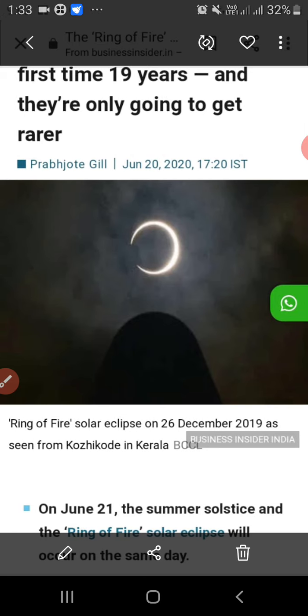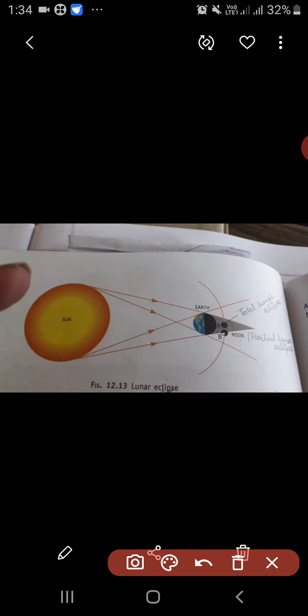Now children, next is lunar eclipse. So what is lunar eclipse? In a lunar eclipse, the shadow of the earth falls on the moon. You can see children, when the sun, earth and moon come in a straight line with the earth in the middle, the shadow of the earth falls on the moon.